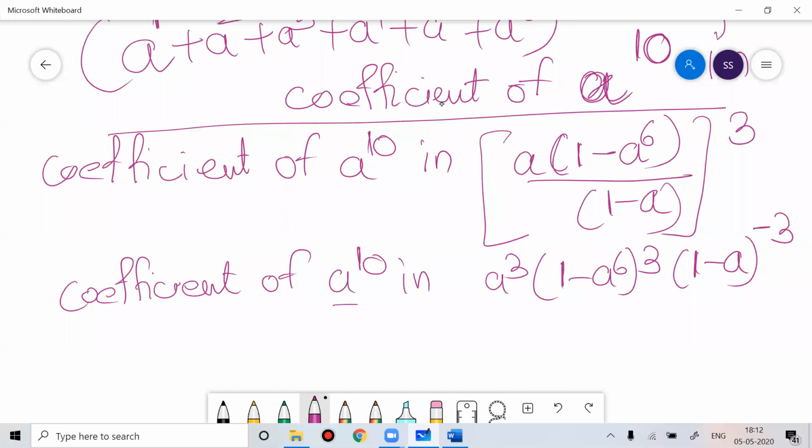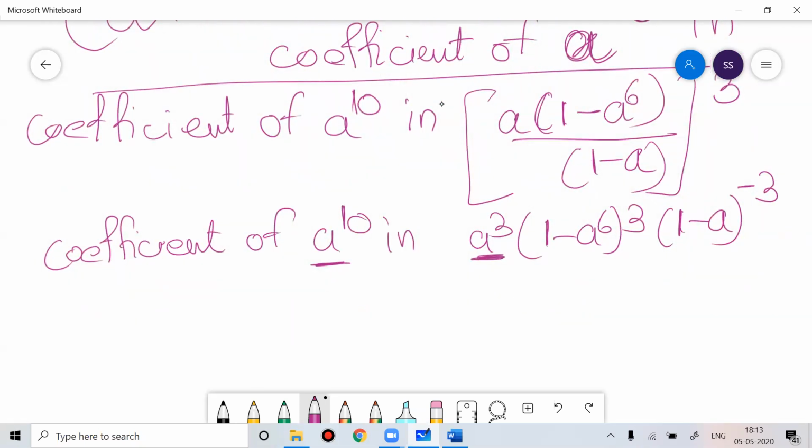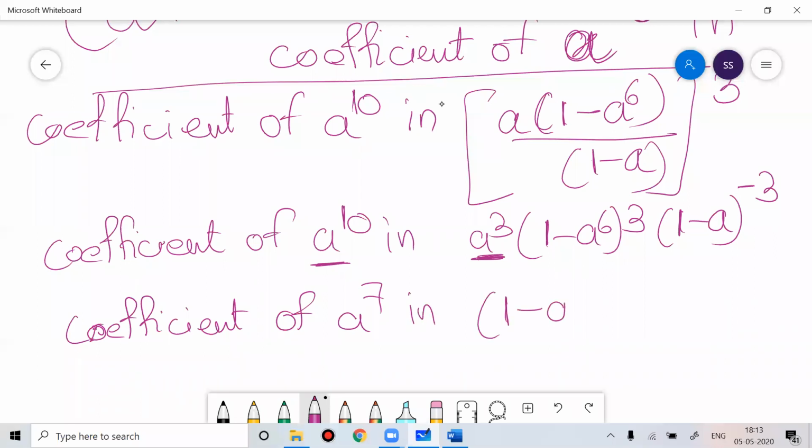Now you want the coefficient of a to the power 10. Here you are getting a to the power 3. Once you get a to the power 3, you are looking for only the a to the power 7 coefficient. Now I can write the same equation as the coefficient of a to the power 7 in (1 minus a to the power 6) to the power 3 into (1 minus a) to the power minus 3, because I already got the a to the power 3 factor. Now I need to see the coefficient of a to the power 7.